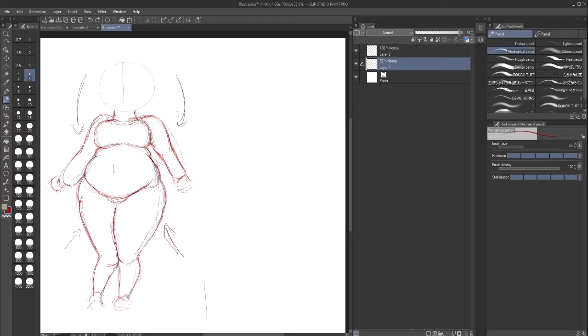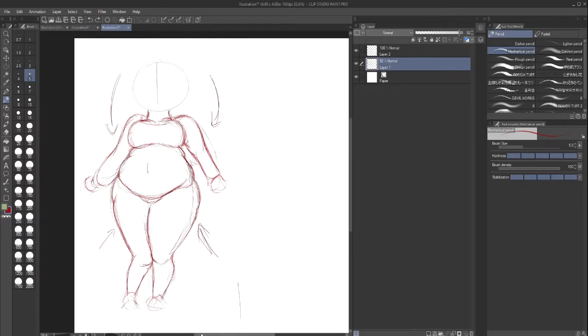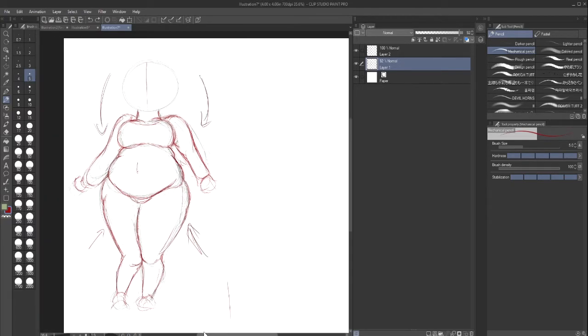That's not needed, but if you want to be more realistic, then that's perfectly fine. I think it will still come across like the same message anyway. So anyway, we're going to go on to the next one. We're going to do 3 poses. We already did front, then we're going to do side, and then 3/4, and then we'll call it a day.